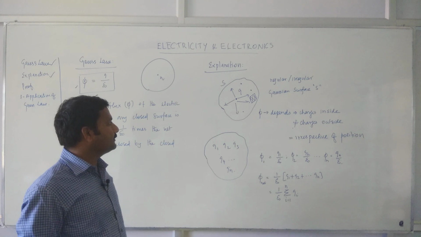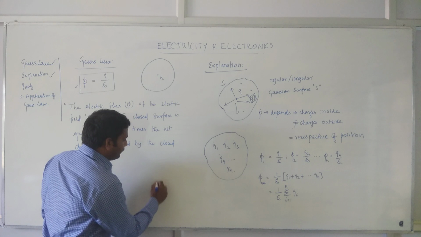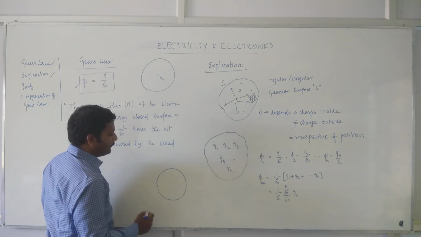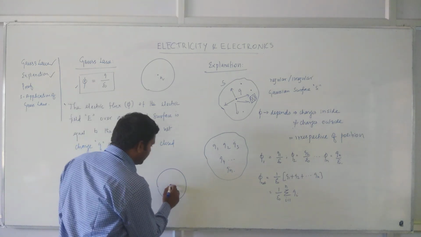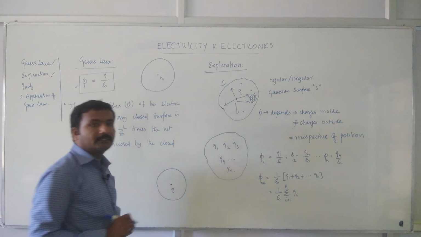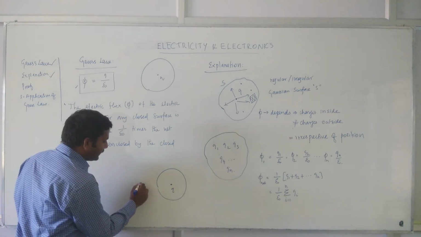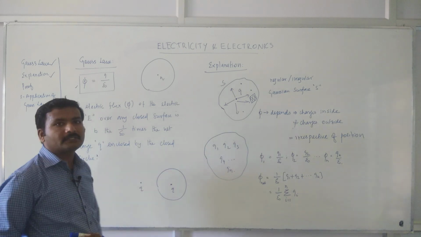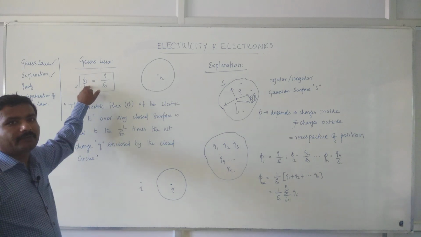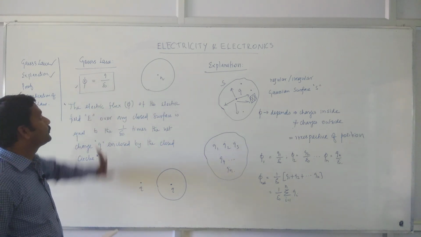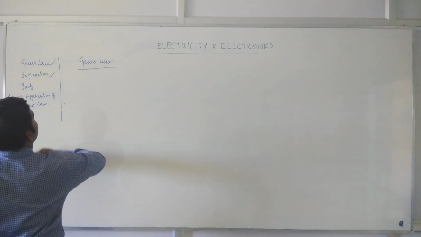Okay, what is the consideration? We are going to have a consideration, right? We will consider an enclosed circle, and now we place a charge Q within this enclosed circle, and in the other case we place the charge Q out of the closed circle. We are going to see the equation for phi, and that will serve as a proof for that. So let's see the proof for Gauss law.